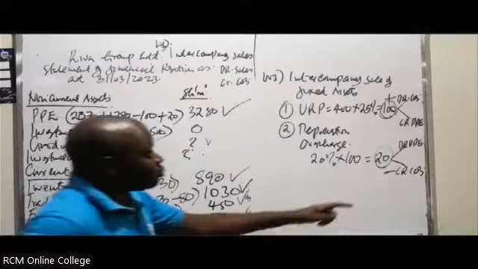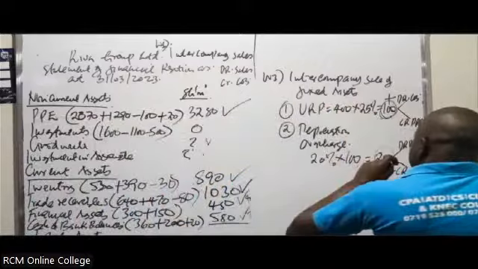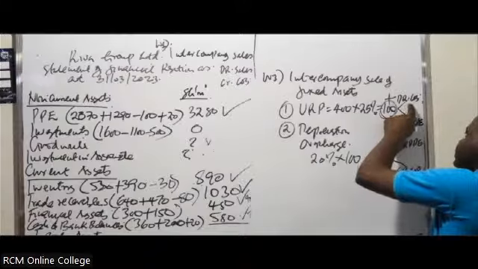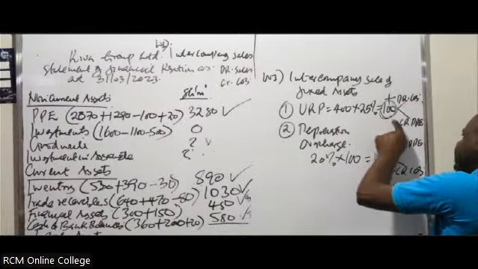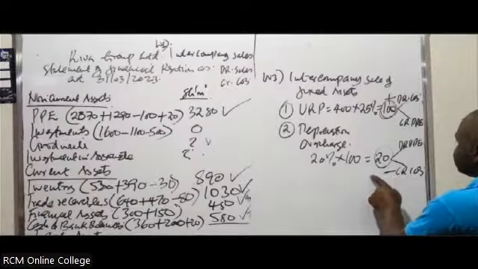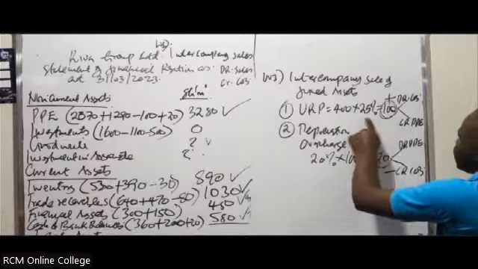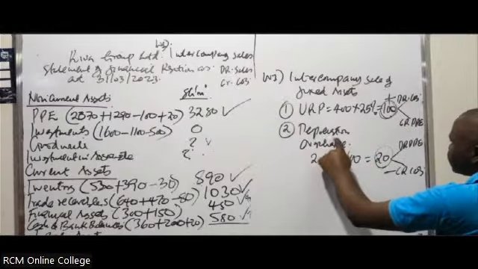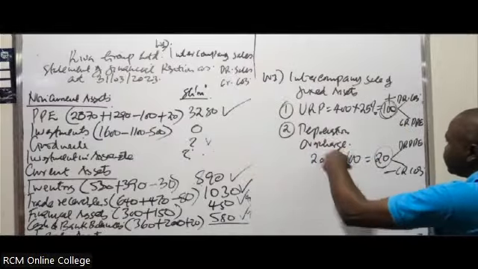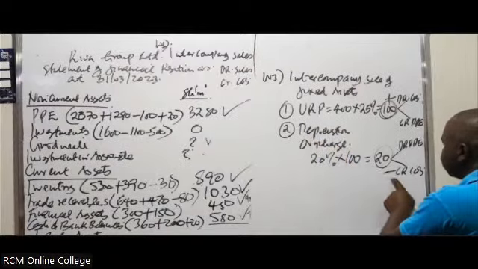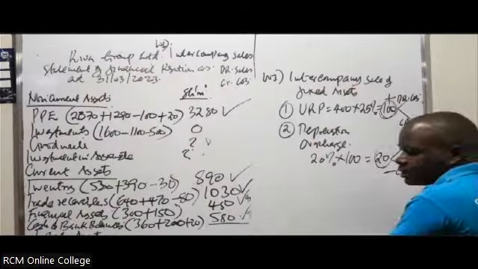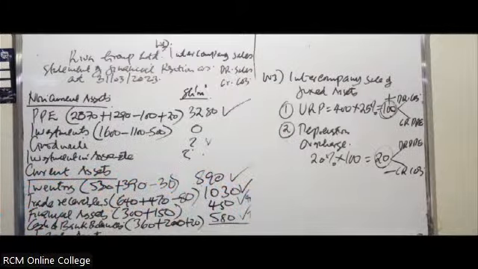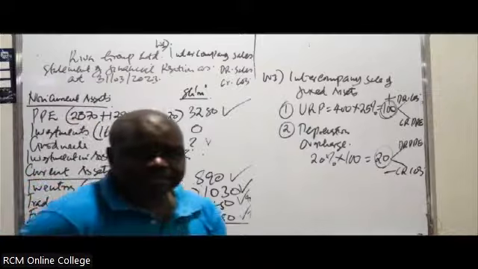So adjust these two. But remember, there were two other adjustments we had done. When you talk about debiting the cost of sales, debiting an expense account, it means you are increasing it, so you add. Crediting an expense account means you are deducting. So add on the unrealized profit on the intercompany sale of the fixed asset. You minus the depreciation. They had overcharged an expense. Now remove the 20, you credit it. Then tell me the figure you're getting. You're getting 3590, that is correct. You must be getting 3590.